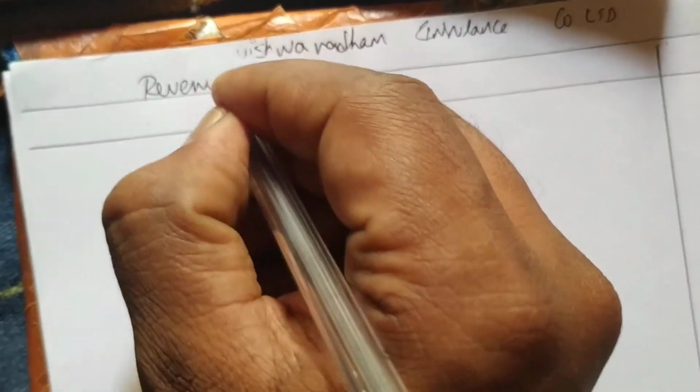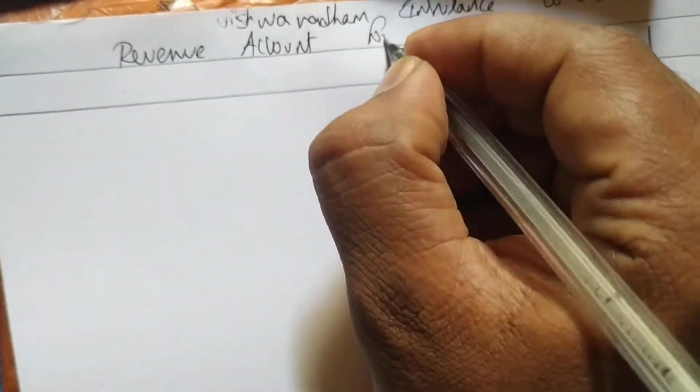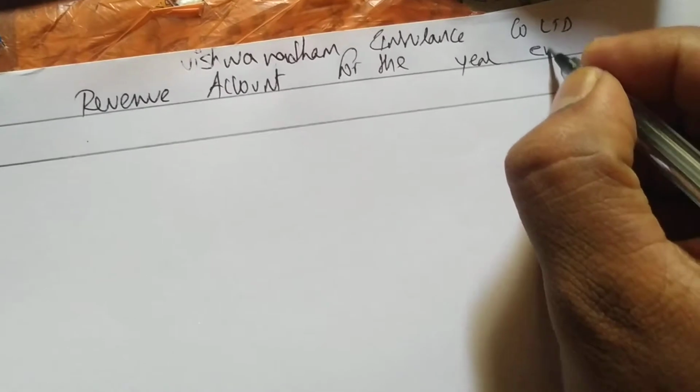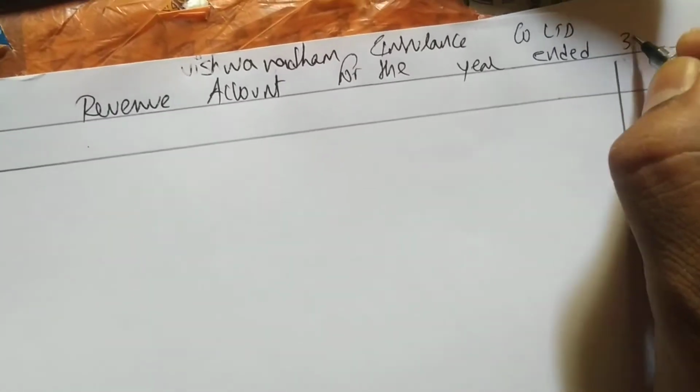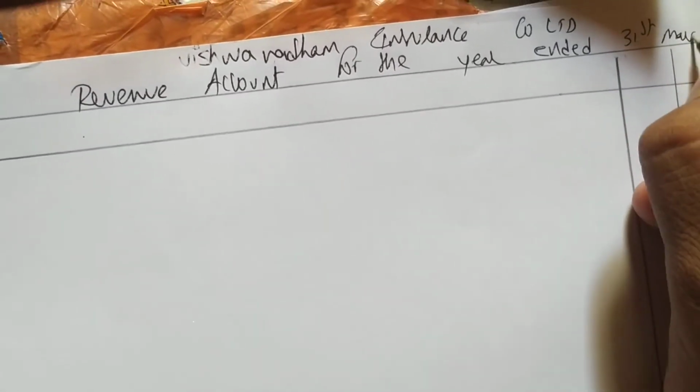We'll write revenue account for the year ended 31st March 2004. Particulars, schedule number, amount.